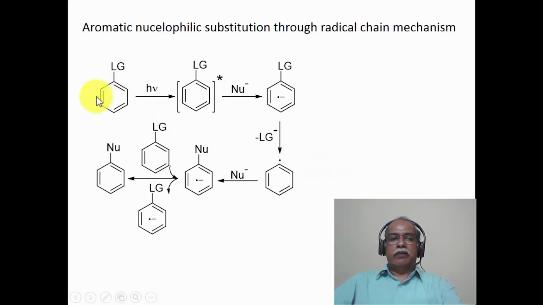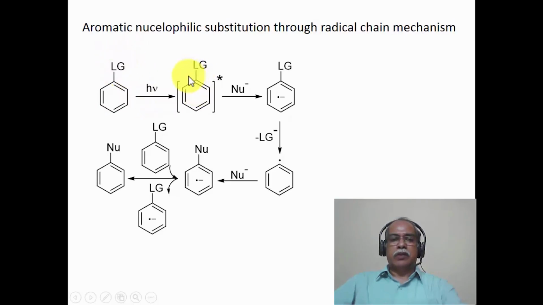Alternatively, if you have a good leaving group, which is a halogen as a leaving group, for example, and if you have a very powerful nucleophile, like a carbon nucleophile, one can also have a mechanism passing through a radical chain mechanism. Let me explain this mechanism. Initially, the benzene ring is substituted with a leaving group, which could be a halogen like chlorine or bromine or iodine.